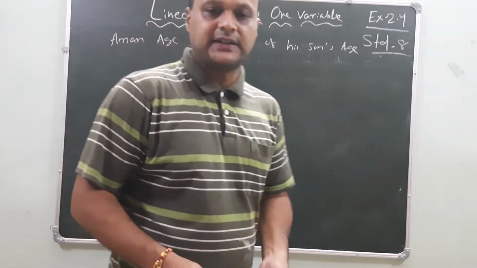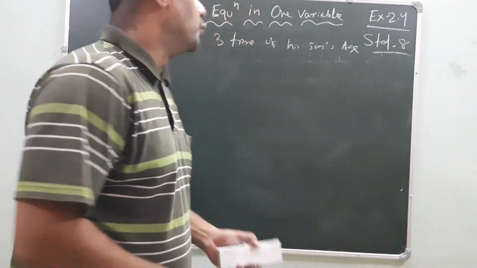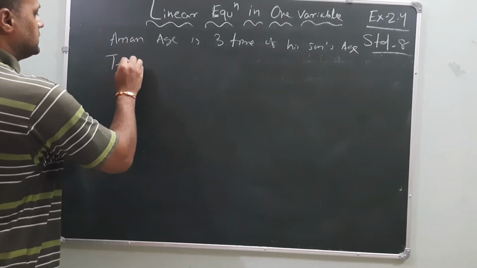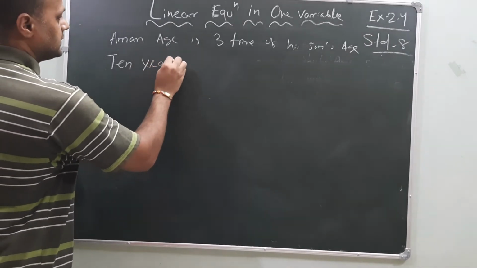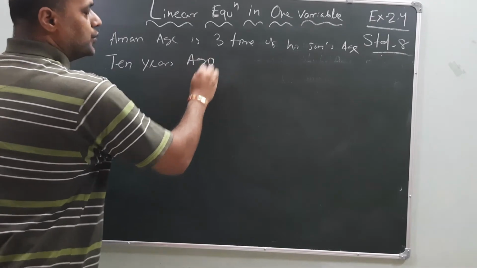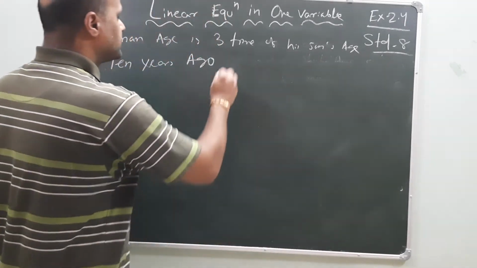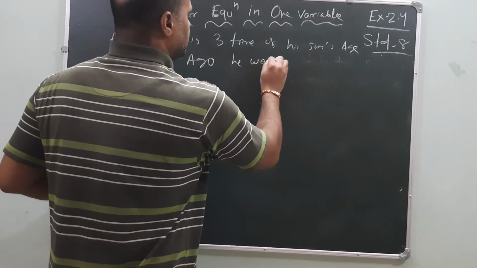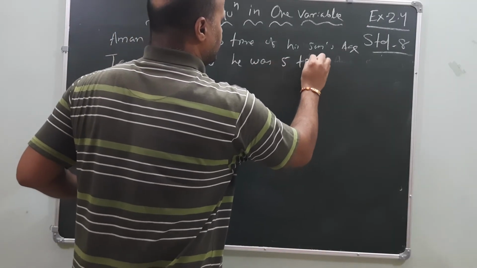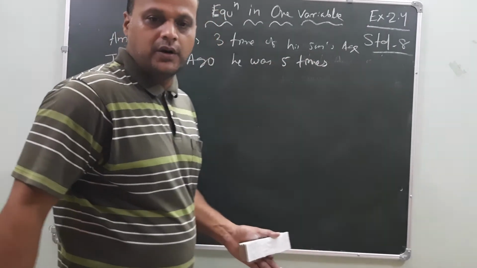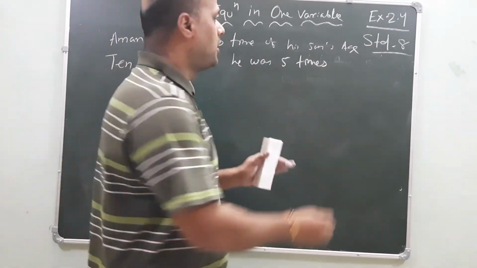Again, it's saying that 10 years ago, he was 5 times his son's age.